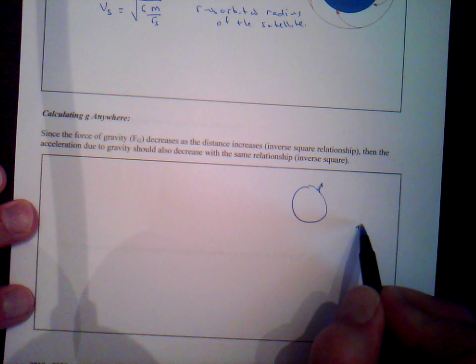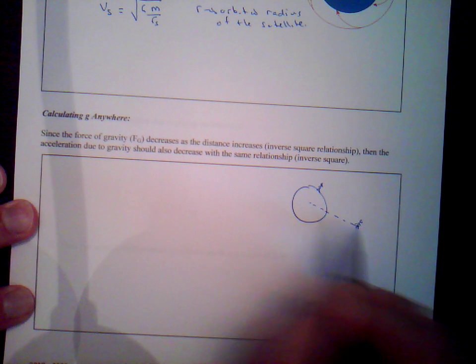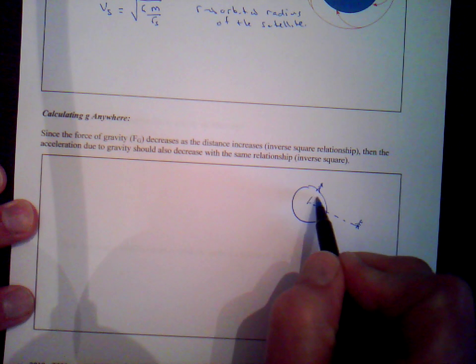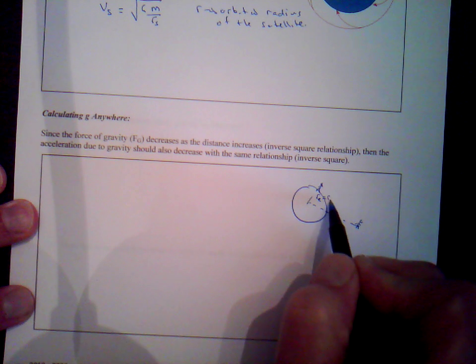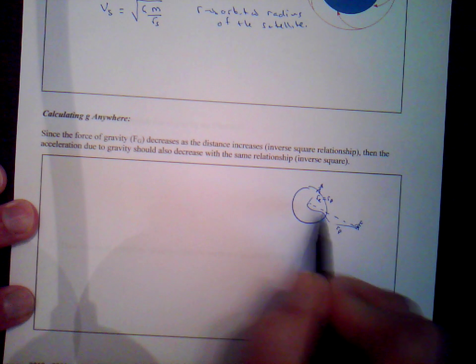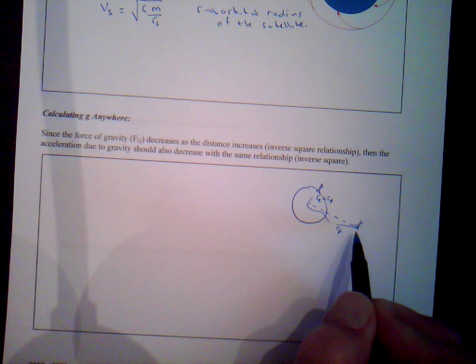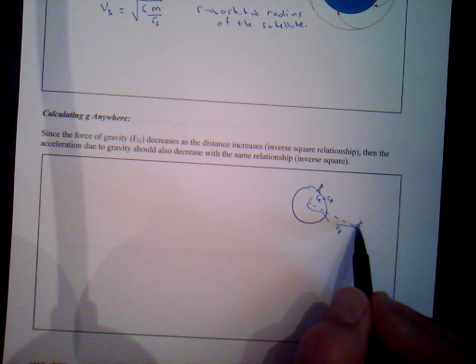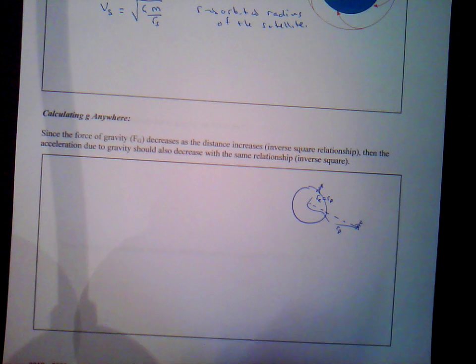But if this person is here, like an astronaut, well, this person has a larger distance from the center of the Earth. This distance we'll call the orbital radius of the person. Now this orbital radius of the person is not the radius of the Earth, it's the distance from the center to that person. The force of gravity on this person is less out here than it is here. Since the force is less, this person has to have a different acceleration because of Newton's second law. So let's see how we can figure that out.